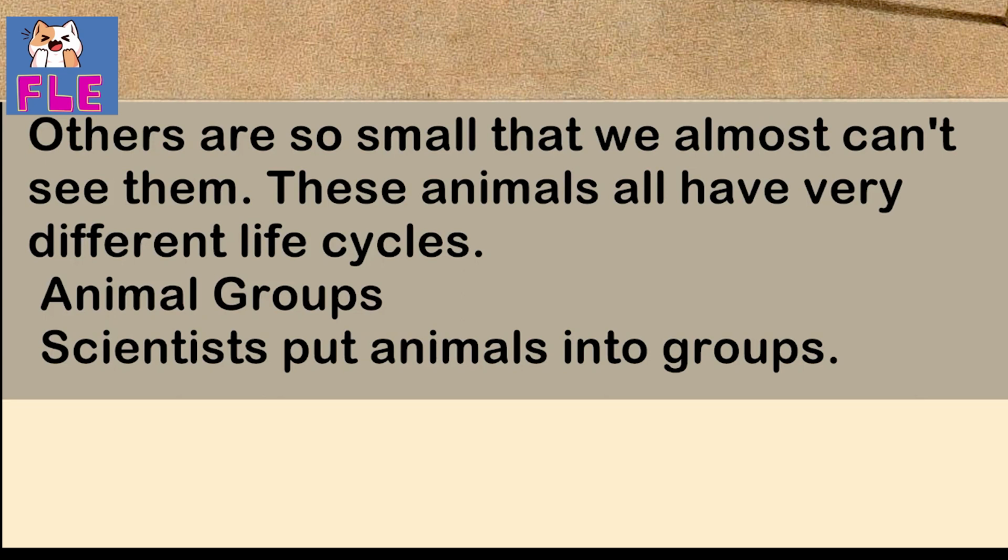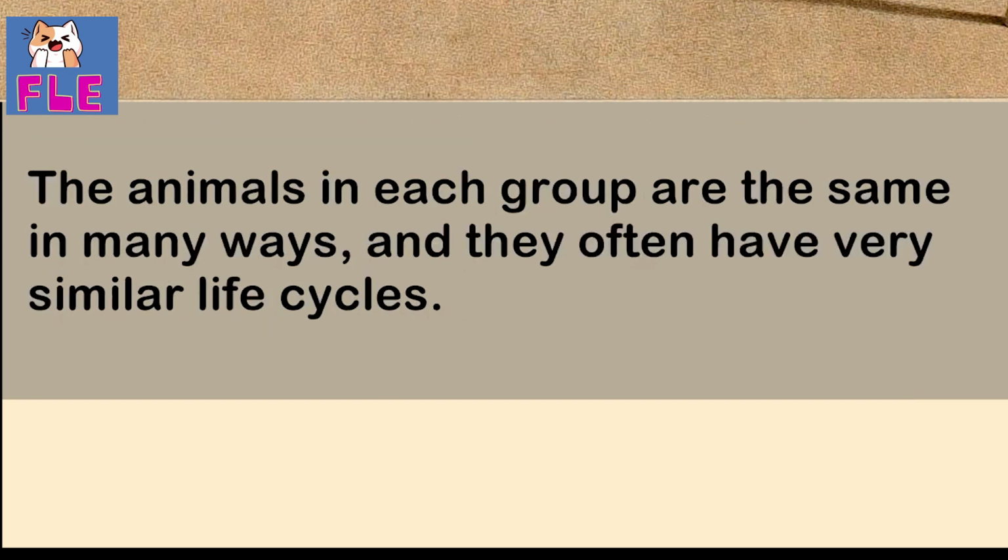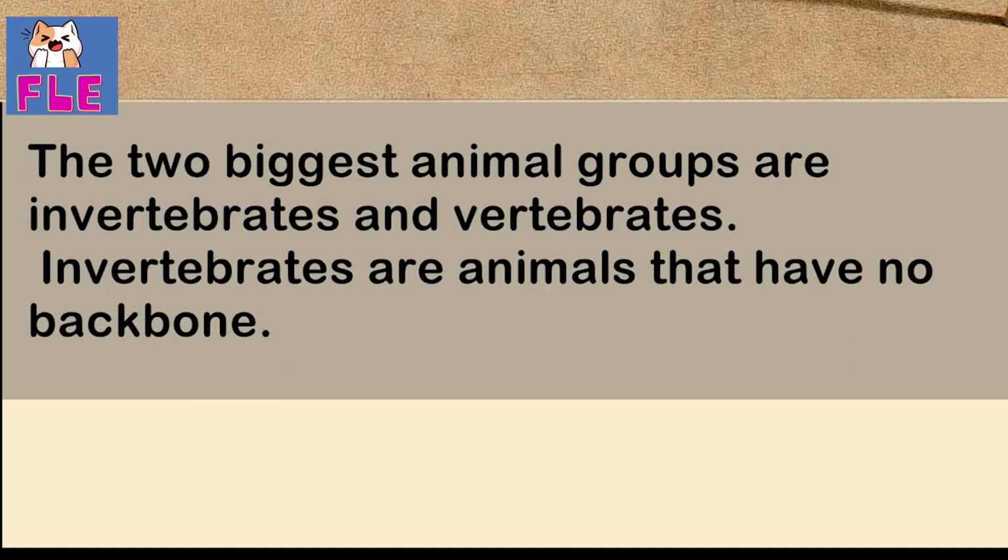Animal groups. Scientists put animals into groups. The animals in each group are the same in many ways, and they often have very similar life cycles. The two biggest animal groups are invertebrates and vertebrates.